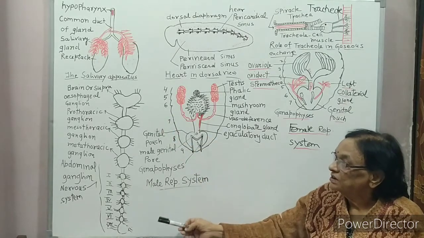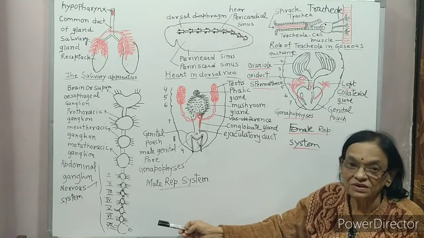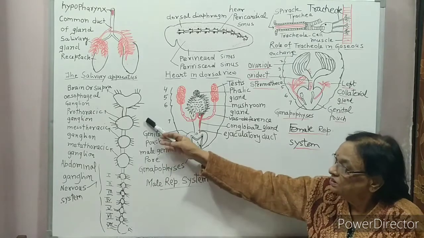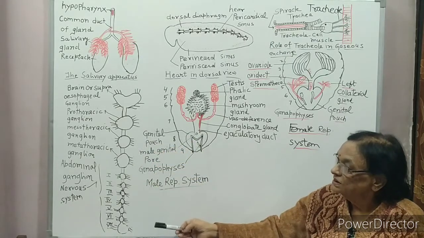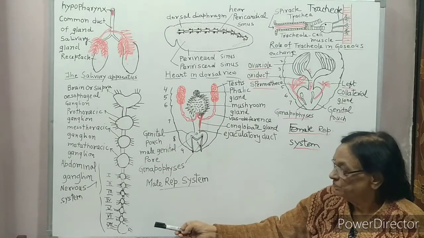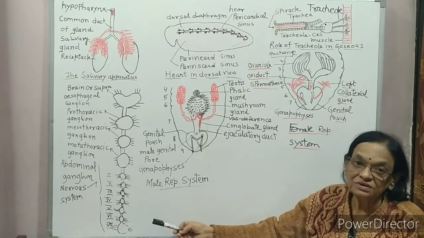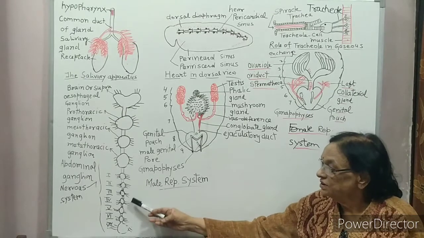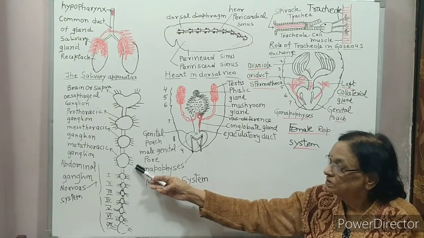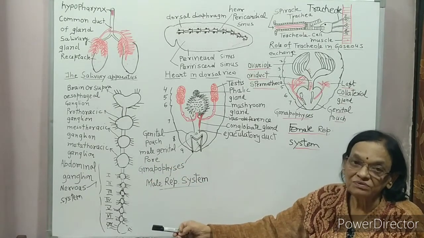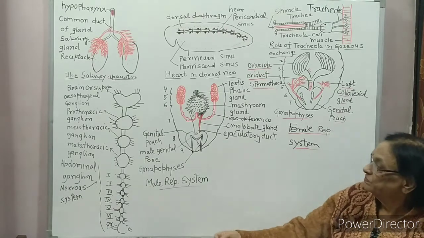It is called the supraesophageal ganglion. There are 3 ganglia in the thoracic region and 7 ganglia in the abdominal region. They give rise to nerve fibers which innervate the concerned segment.